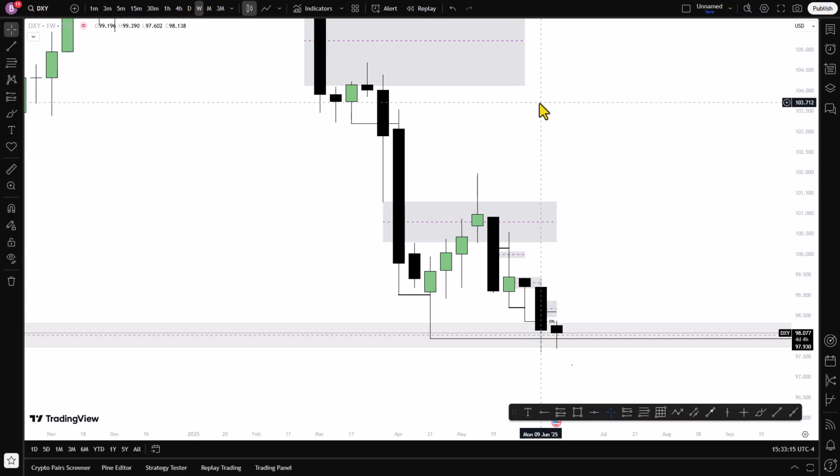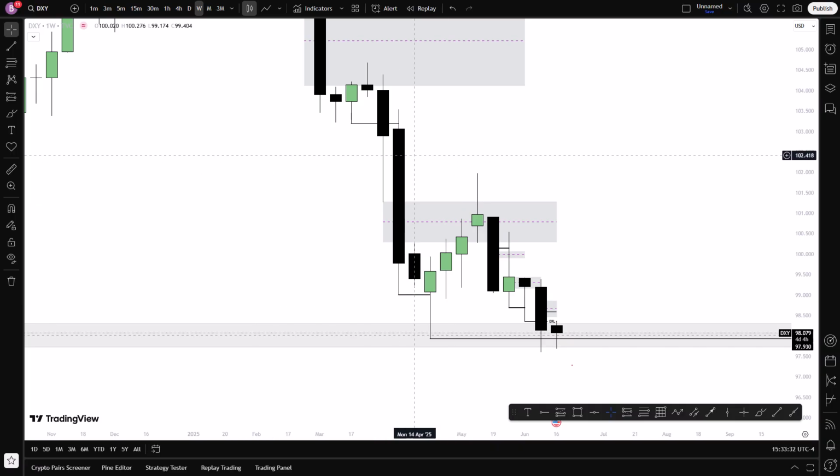And also I look for SMT divergence. But for the SMT divergence, once I don't have it on the weekly time frame, that is the higher time frame, I look at the lower time frame to identify the SMT divergence. So let's get to it.